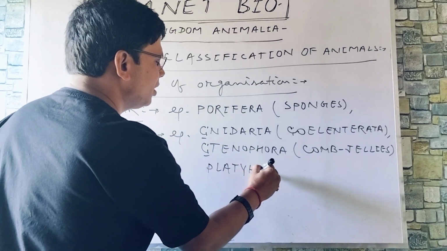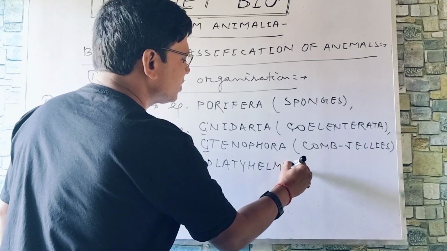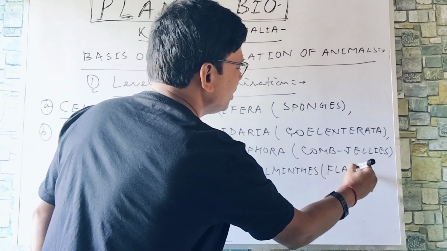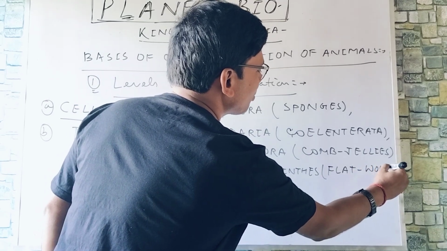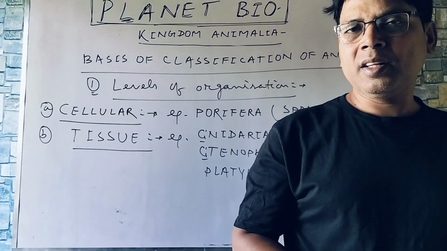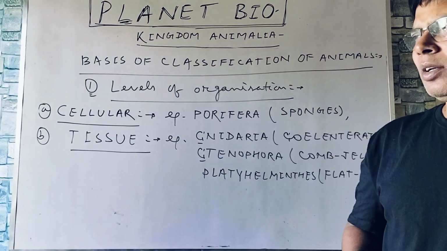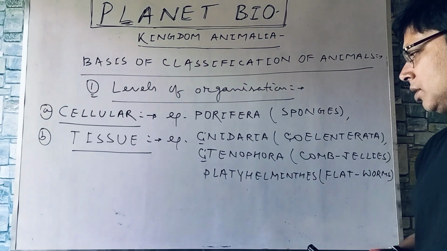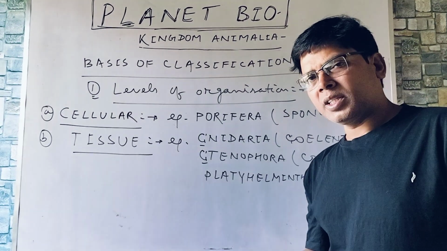Next one, Platyhelminthes. Platy means flat, helminthes means worms, flat worms. They may be free living or parasitic. The free living flatworm is Planaria. They have the highest degree of regeneration, and some more examples are there, but they exist as endoparasitic forms.